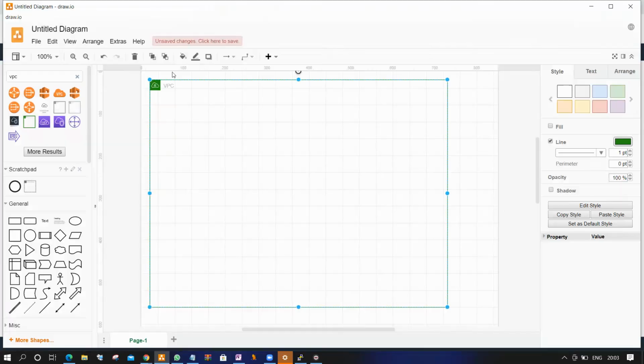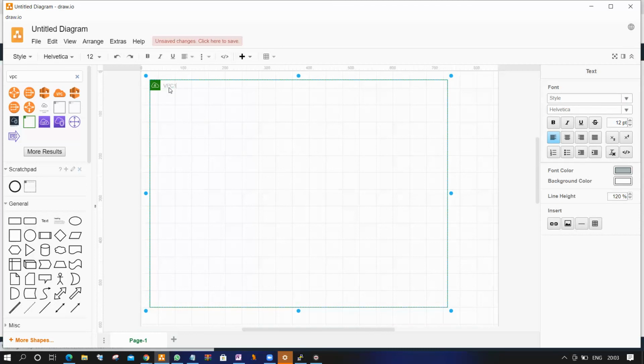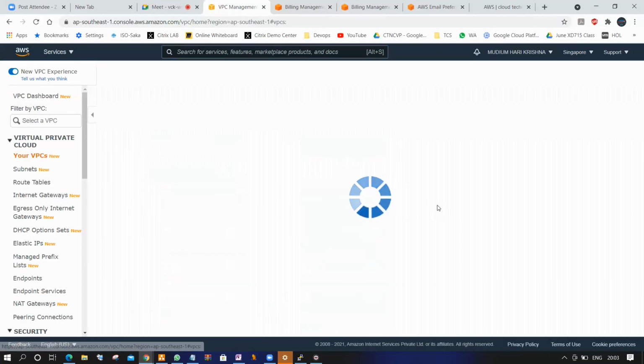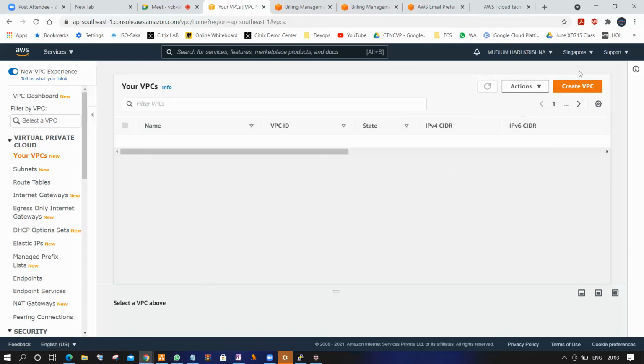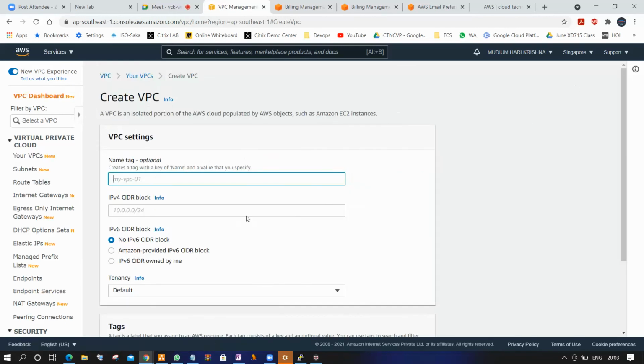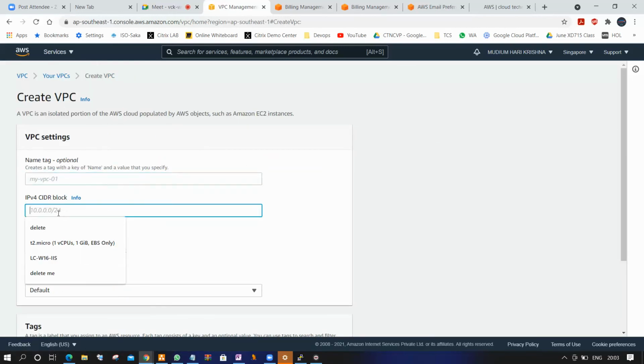Now I'm telling you, guys, this is a VPC. I'm going to create a VPC with the name VPC1, for example. Then come back here and go to VPC. Now click Create VPC, and you can give the name and the IP address. We'll explain it.